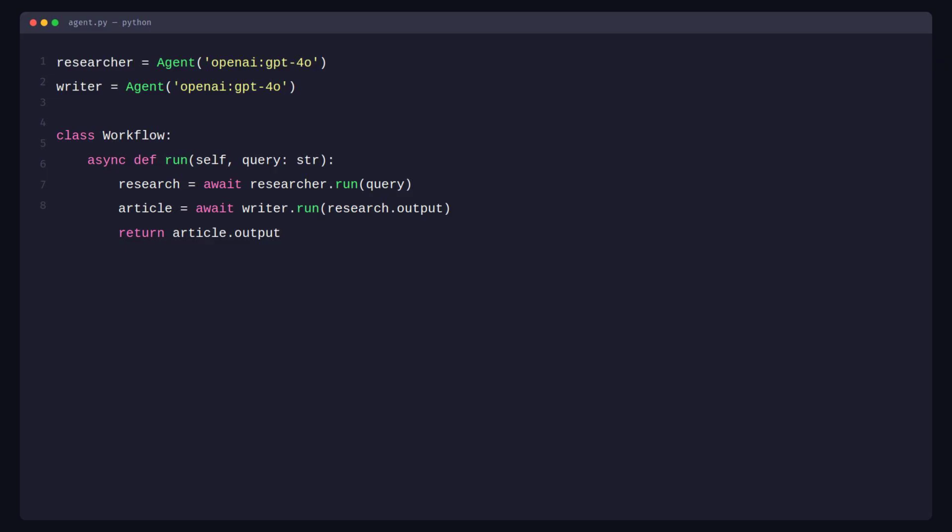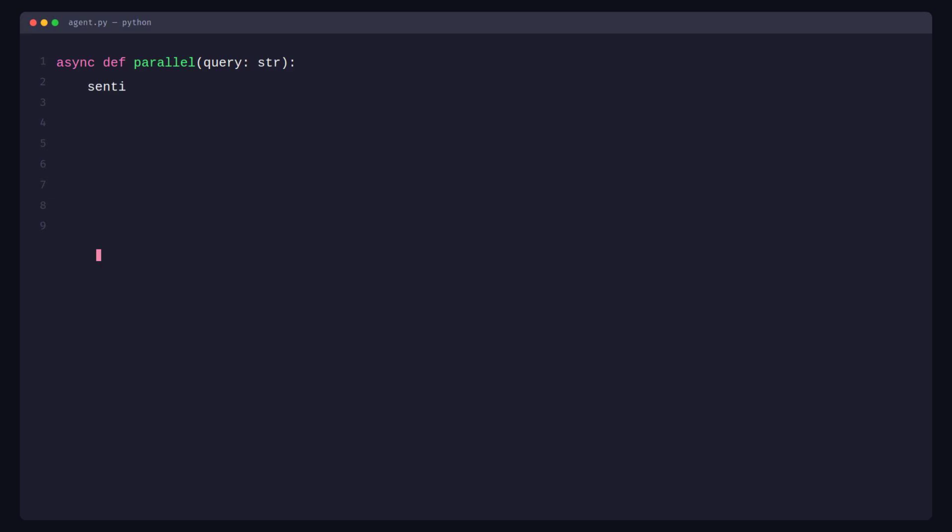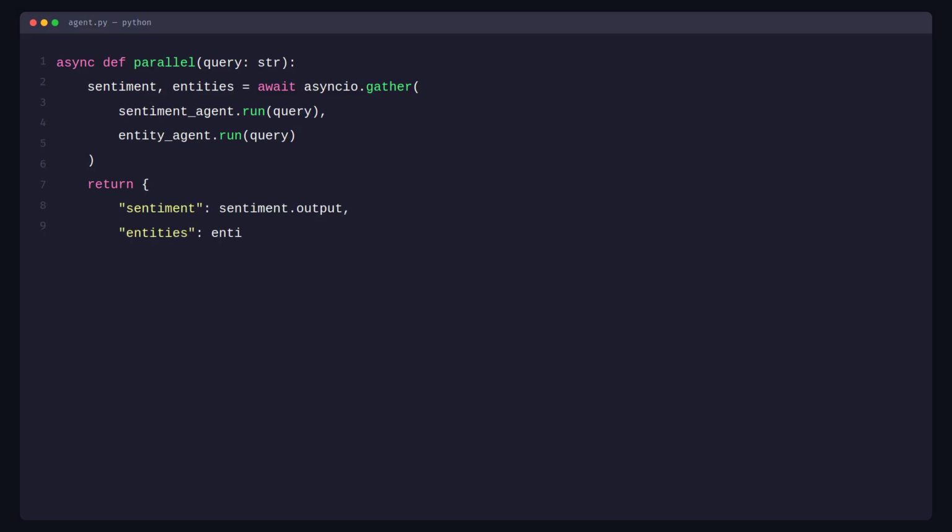This gives you clean separation of concerns, independent testing of each specialist, and the ability to swap out any specialist without touching the orchestrator. For complex workflows with branching logic, use a workflow class. The workflow class owns multiple agents. Its methods define the steps. Each step can run an agent, inspect the result, and decide what to do next. This is Python control flow, not a graph.